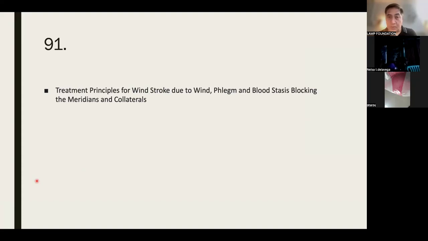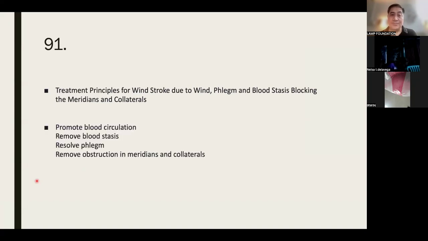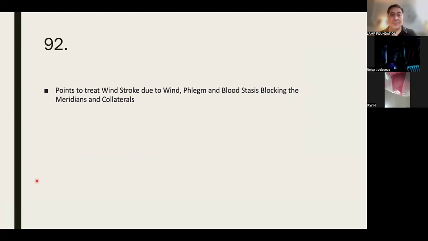Treatment principles for wind stroke due to wind, phlegm, and blood stasis blocking the meridians and collaterals: promote blood circulation, remove blood stasis, resolve phlegm, remove obstruction in the meridians and collaterals. Points for wind stroke due to wind, phlegm, blood stasis, blocking meridians and collaterals.